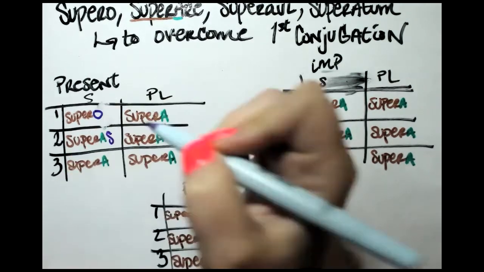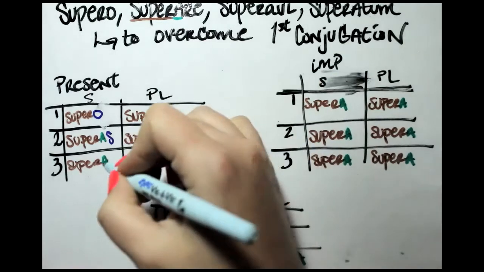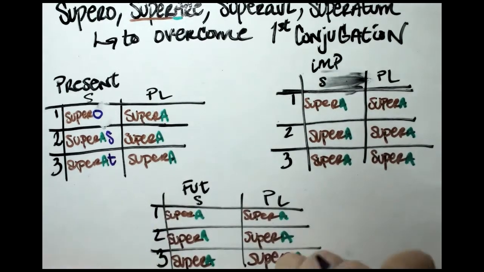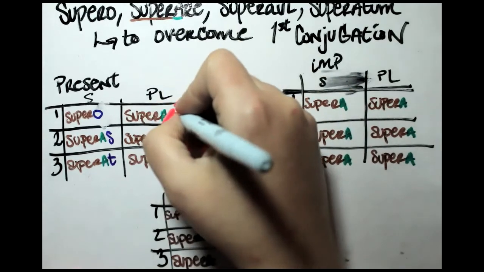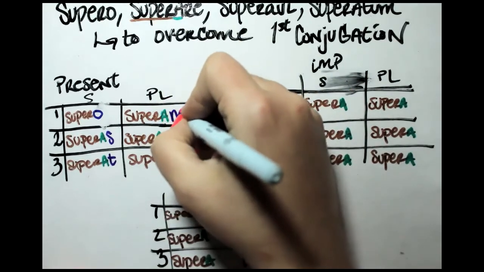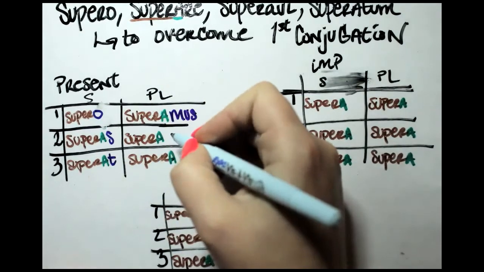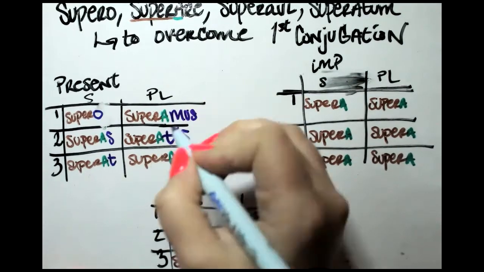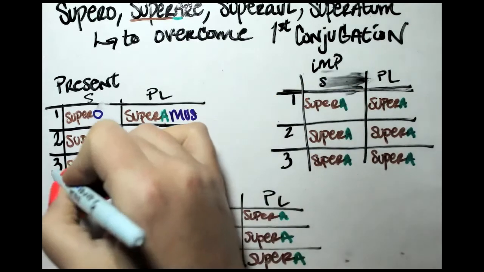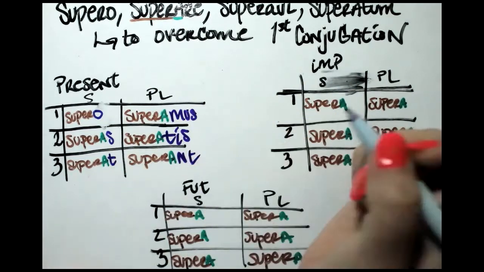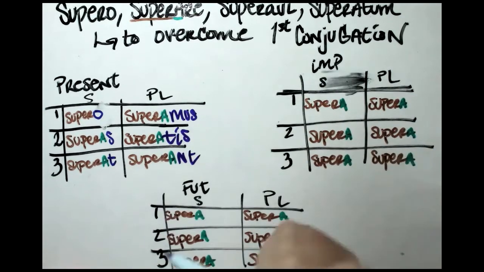S. So superas, you overcome. Third person singular, superat, it overcomes. First person plural, mus, we overcome. Second person plural, tis, y'all overcome. Third person plural, nt, superant, they overcome.